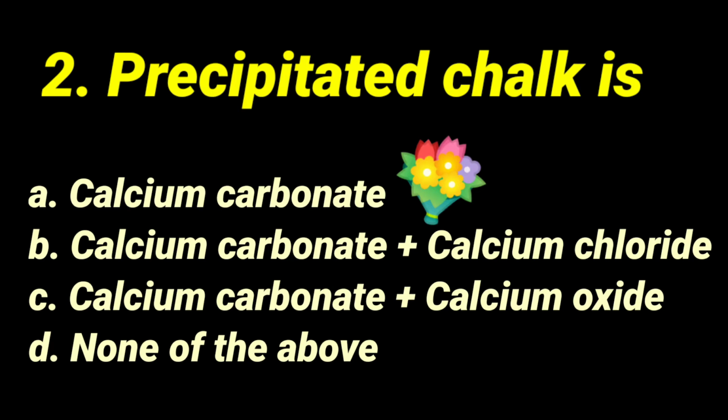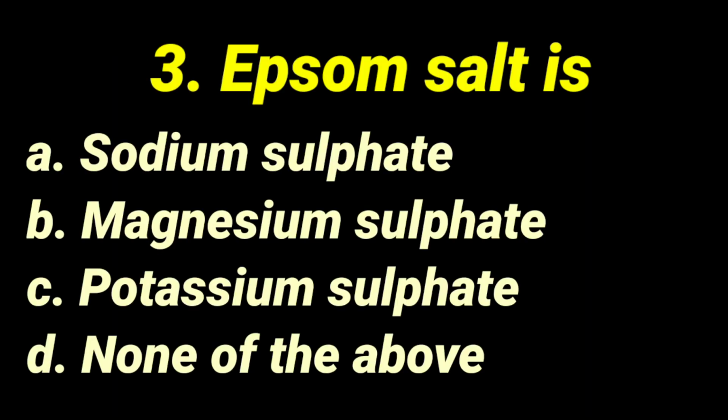Then question number 3: Epsom salt is dash. What is Epsom salt? Sodium sulfate, magnesium sulfate, potassium sulfate, or none of the above. If you are studying inorganic compounds, first and foremost we have to know the other names, then the molecular formula.